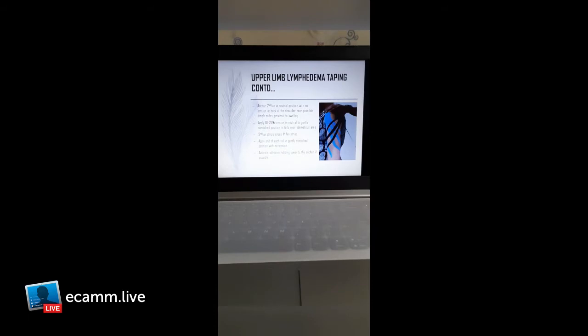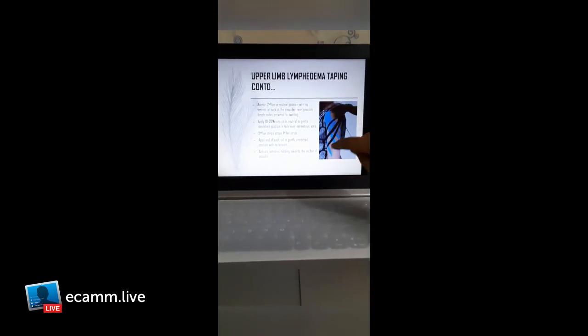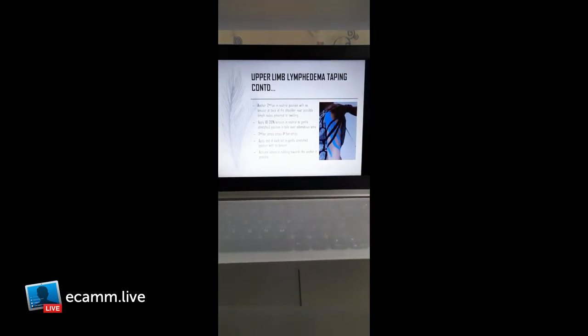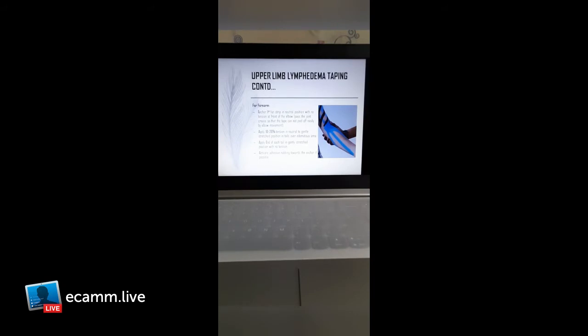Now apply 10 to 20% tension in the neutral to gentle stretch position in tails over the edematous area. The second fan strip should cross the first fan strip if possible. Apply the end of each tail in gently stretched position with 0% or no tension. Activate adhesive rubbing towards the anchor if possible. So this is the application for the arm.